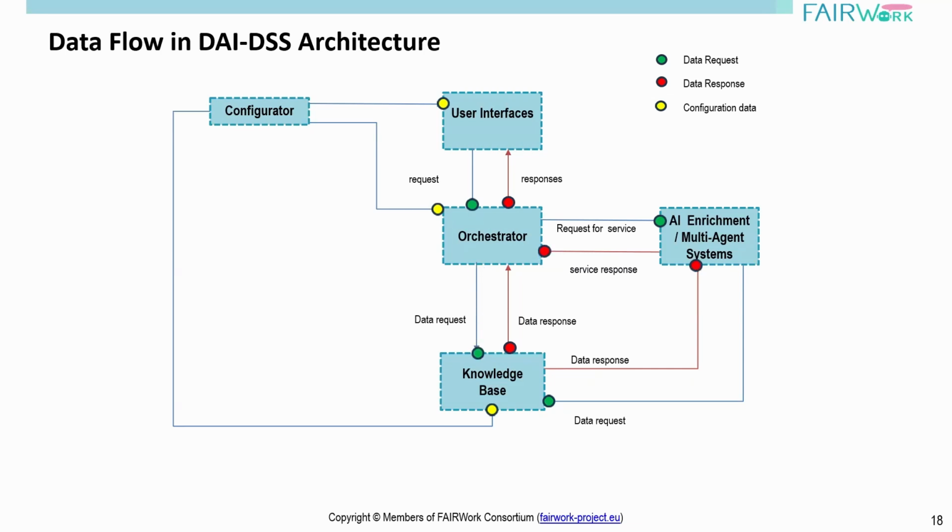If we need to enrich this decision with more information, then the orchestrator can request more data from the knowledge base, and this data is sent back. The orchestrator will get all these results, parse them, and send them back to the user interface. By this, you can see that various components in this system are interacting with the knowledge base with the help of REST APIs, and get the data to the end user with the required decision support.